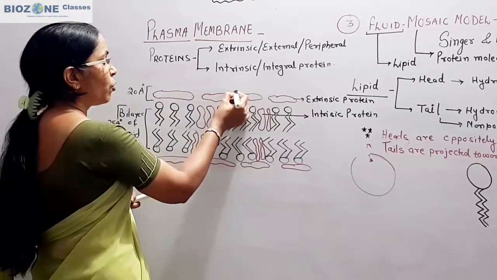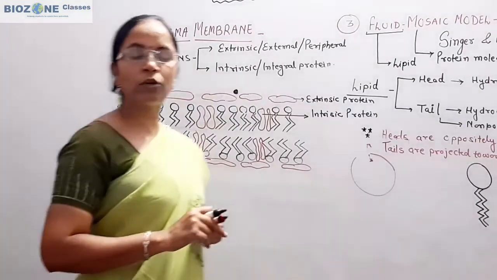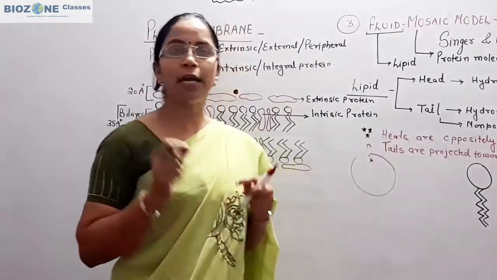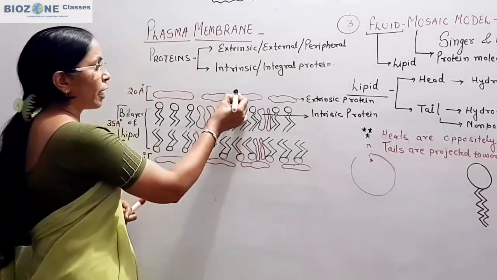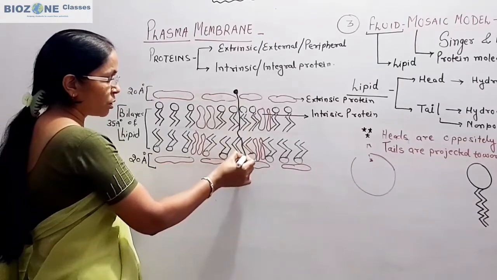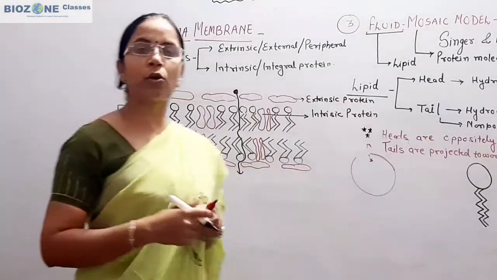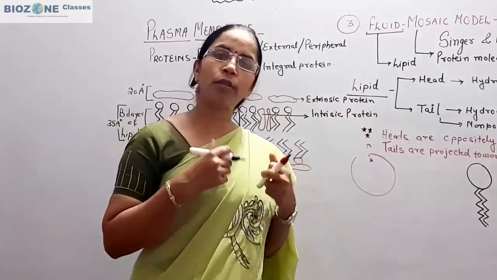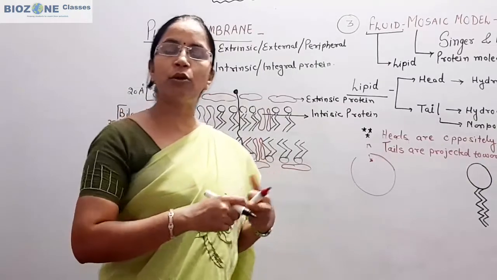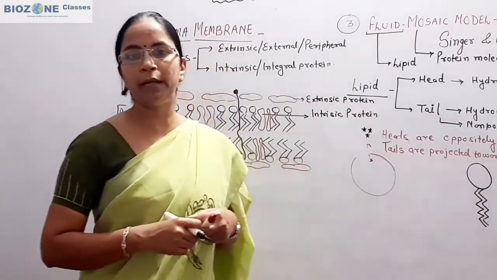Now when we come towards the movement of molecules, suppose this is a hydrophobic molecule. I hope you very well know the hydrophobics are generally called lipophilic. So when a hydrophobic molecule moves across the membrane, it can easily move across the lipid layer, because lipids allow the movement of hydrophobic molecules, which are insoluble in water. They can easily solubilize in organic solvent and they can pass through the lipid bilayer.